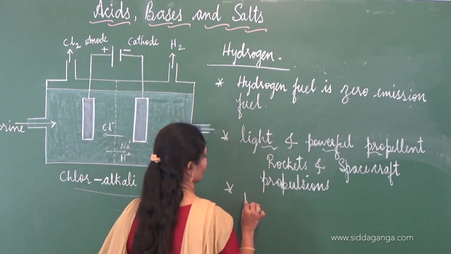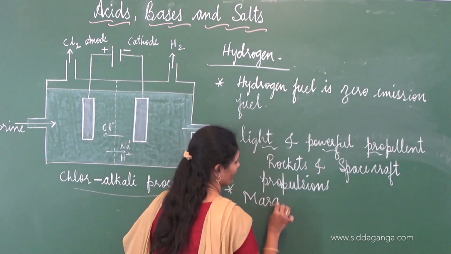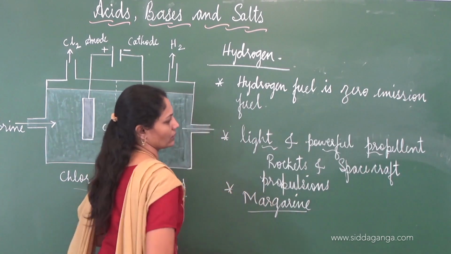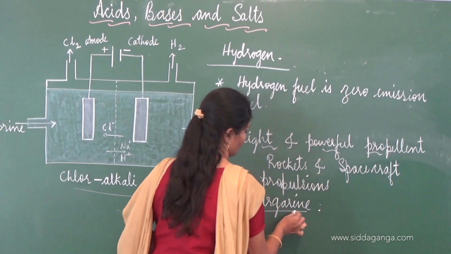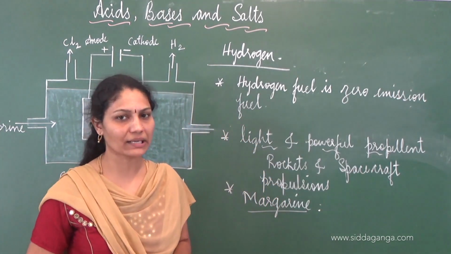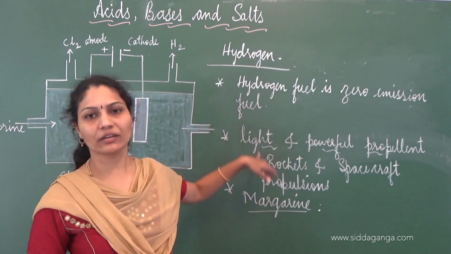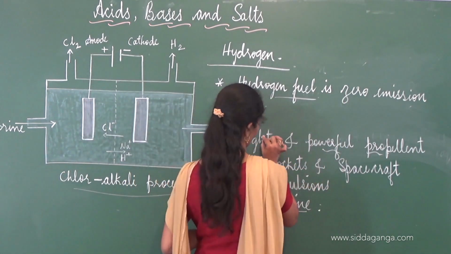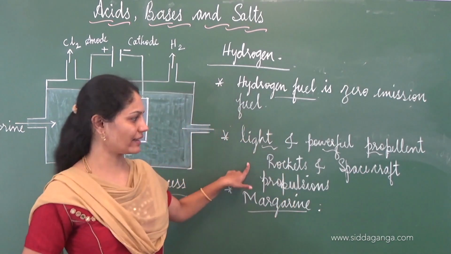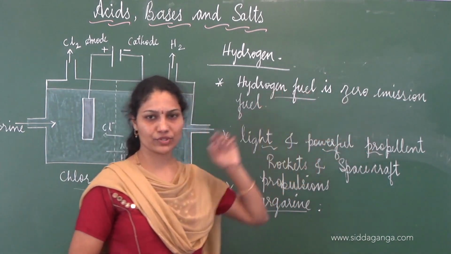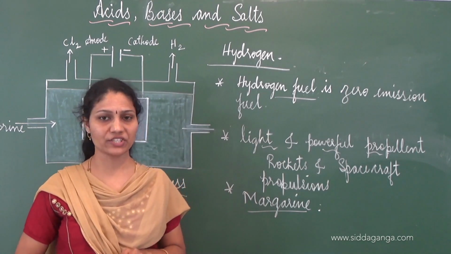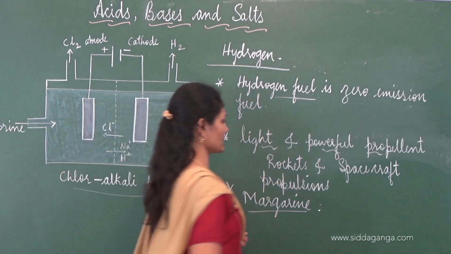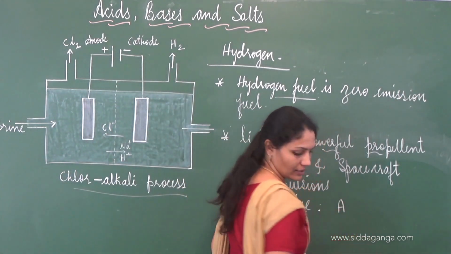Margarine. What is this margarine? Have you heard of this term margarine? Hope these 2 points are clear to you. It's used as a fuel, and liquid hydrogen, because it is light and is a powerful propellant, is used in rocket and spacecraft propulsions. Margarine is referred to as artificial butter or synthetic butter.